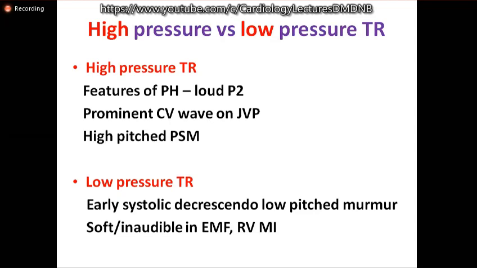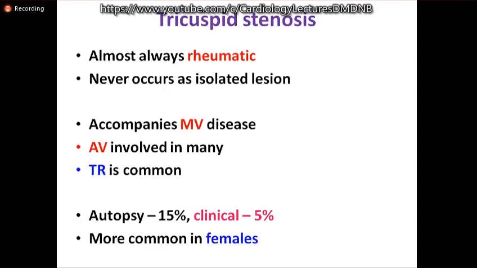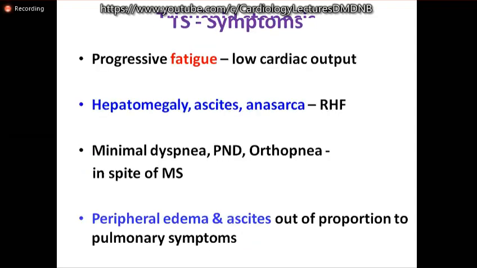Tricuspid stenosis is almost always rheumatic, accompanied by mitral valve disease, sometimes aortic valve disease, associated with TR. Clinical TS is seen in about 5% of the patients, and it's more common in females. Again, progressive fatigue due to low cardiac output and symptoms of right heart failure.